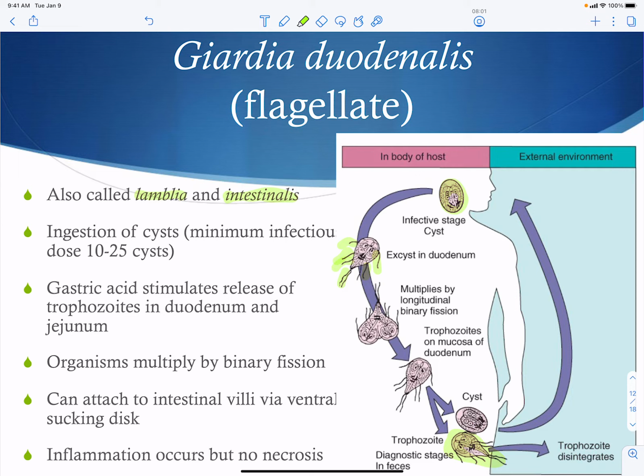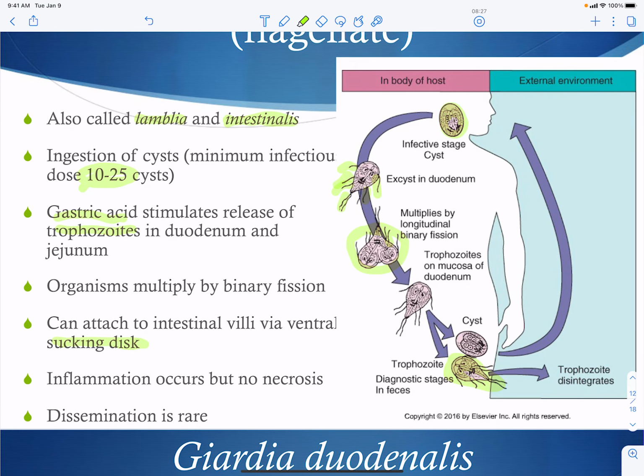Now, the ingestion of cysts with Giardia has a very low minimum infectious dose of only 10 to 25, so they're highly contagious. And then again, the gastric acid will release the trophozoites. The organisms are going to replicate by binary fission, and then they have a sucking disc that will allow them to attach to the intestinal microvillus cells. This is going to cause inflammation, and they're mostly going to stay in the gastrointestinal tract. They rarely disseminate.